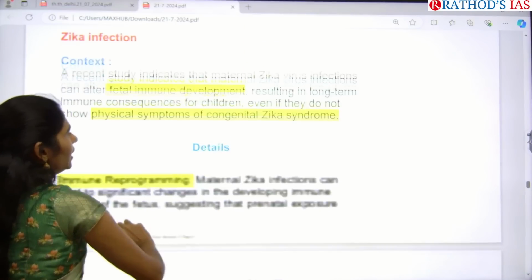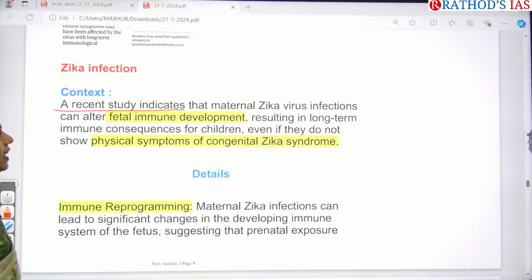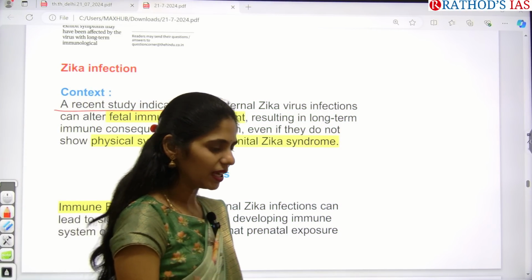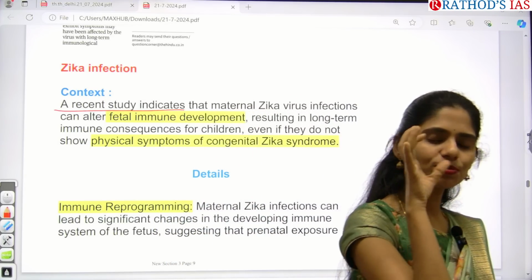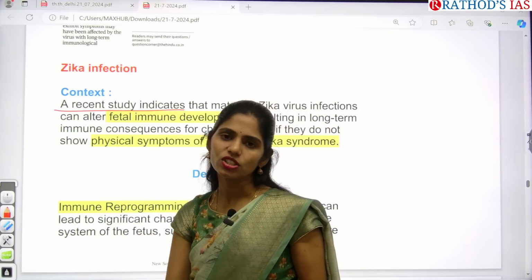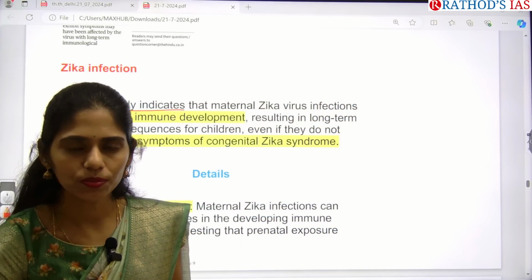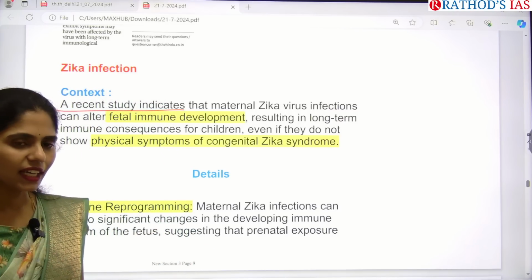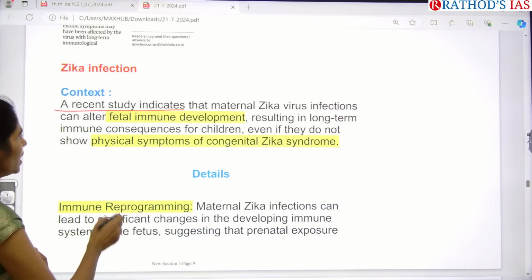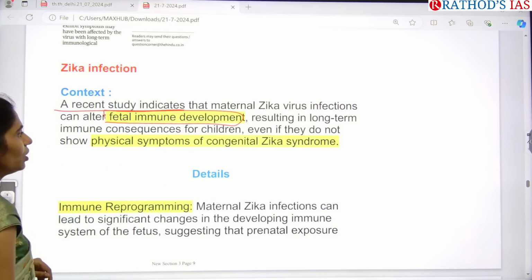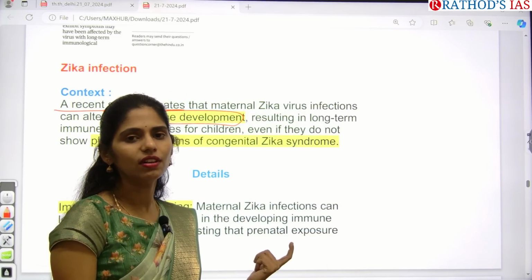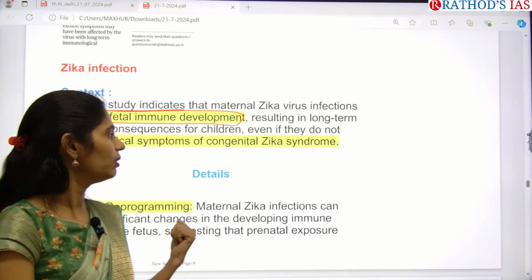Okay, if you see this article, it says that a recent study indicates that maternal Zika virus infection can alter fetal immune development. In some cases, this kind of complication of small head is seen. In some cases, there is no impact on the head, but whenever the mother is carrying the baby in the womb and gets the infection, even if they do not have microcephaly, for the next 2 years after the birth, in the growth stage of that child, there will be an impact on the development of the immune system.